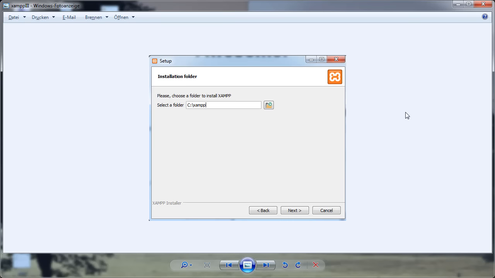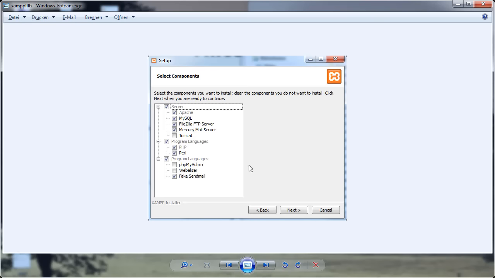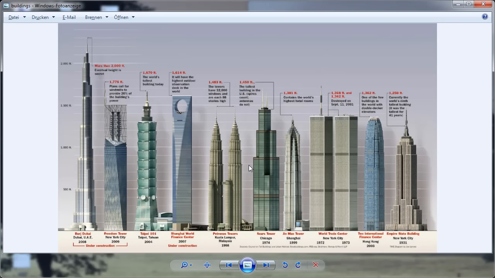Then next, and here it is important to install XAMPP at the very root of the computer. So in Windows it's usually C, and on Macintosh it depends how we name our computer, but at the very root, that's where it should be installed, at the computer level. And then next, and then this window comes up, and here is a tick already. We don't need it in this course, so at least for this course we don't need to have a tick here. And then this should be it.